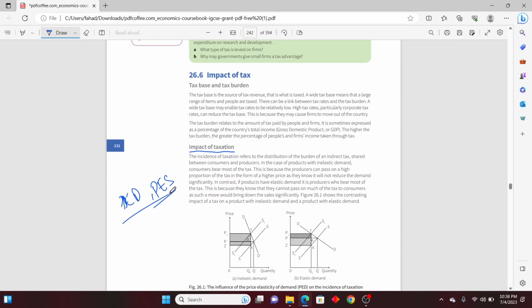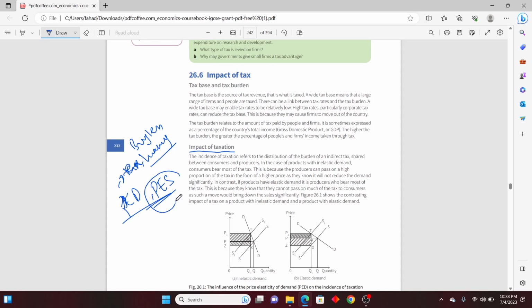These topics are interlinked. Price elasticity of demand: if you're taxing something and the customer thinks it's a luxury, let's suppose you're taxing air conditioners, then when it is a luxury, consumers will buy less. But if we talk about medicines, even if you tax them more, the customer has to pay for the medicine because he or she will be ill.